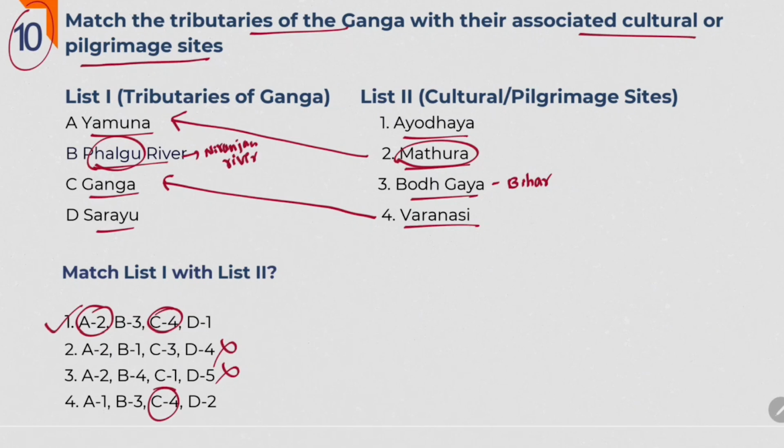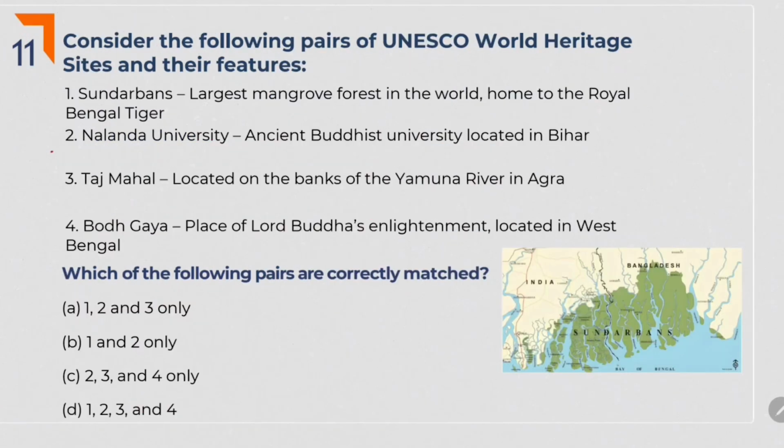This Falgu river and Sarayu river came in UPSC previous year questions also. So just as a valuation, I told the other name of Falgu river. And Ayodhya is located on the banks of Sarayu river. Answer is 1. Next one.